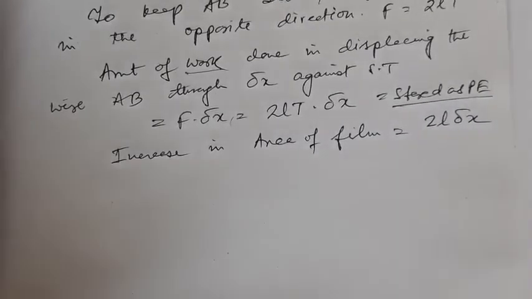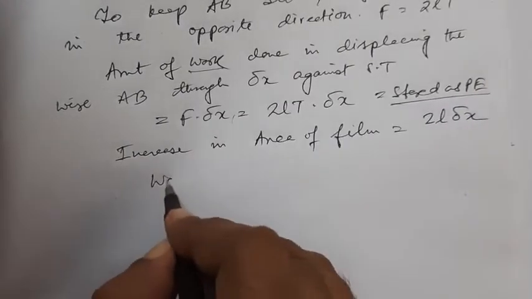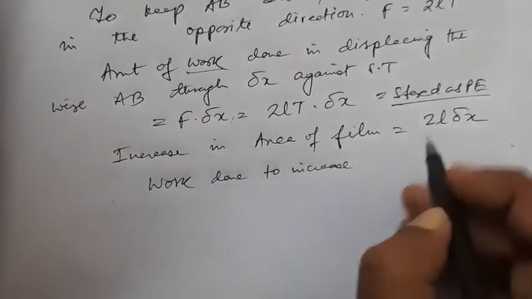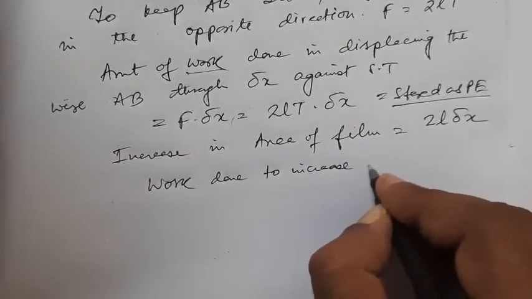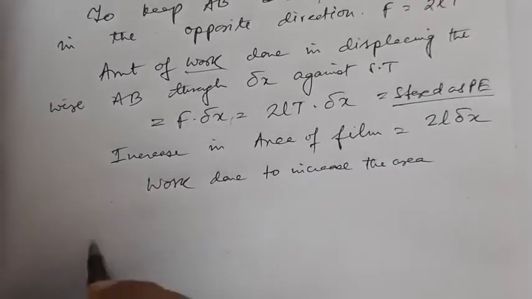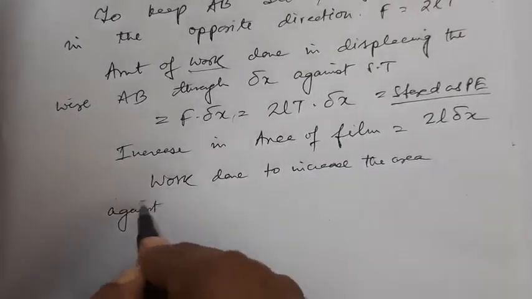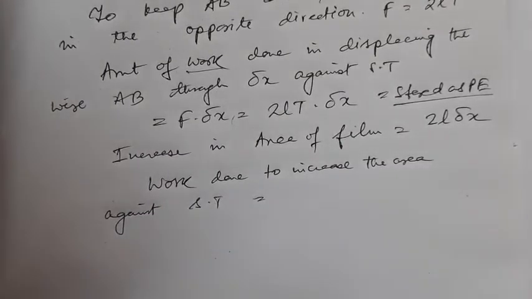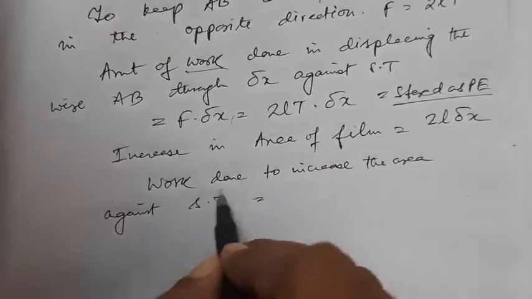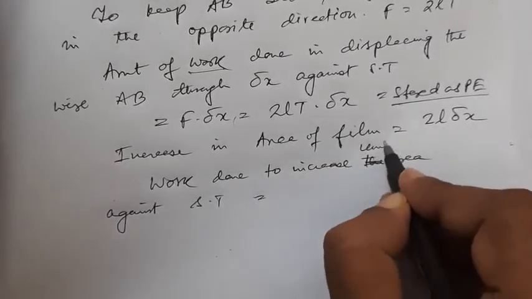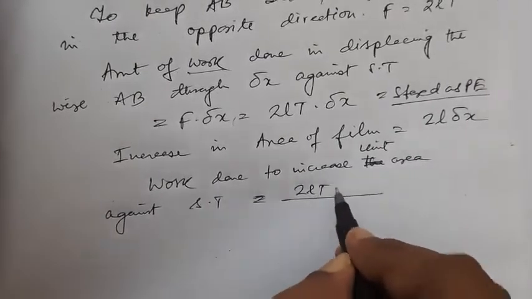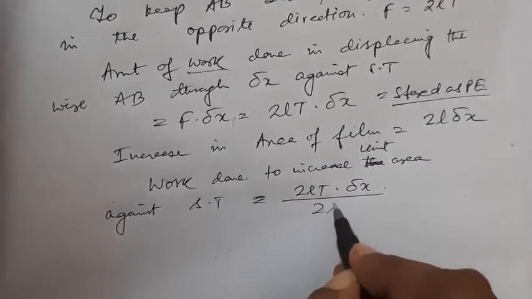The work done to increase unit area against surface tension is 2LT delta x by 2L delta x.